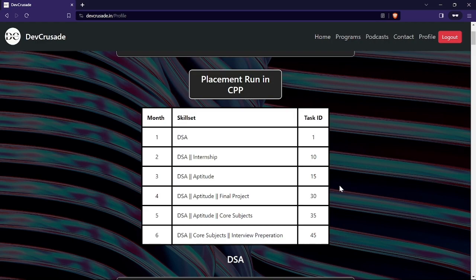You might not get that interview part in full stack and the like, but in placement run you are going to get that. Here we have added the task ID. Each task has one ID, and we have ordered the tasks according to the IDs.